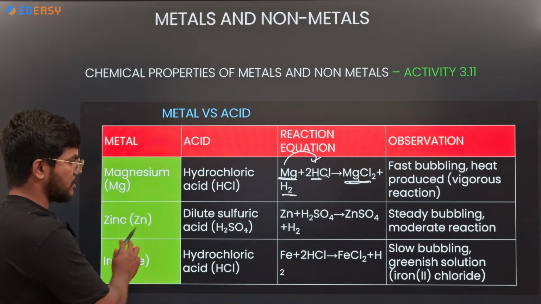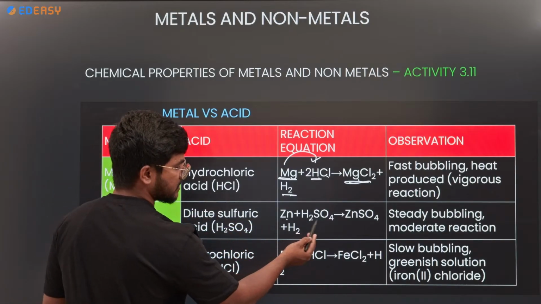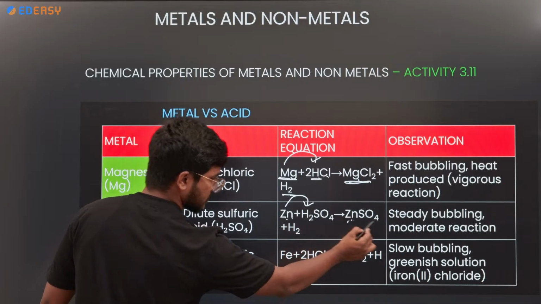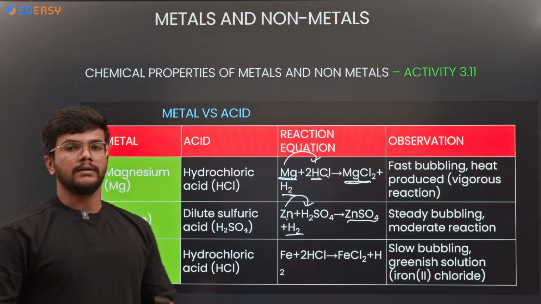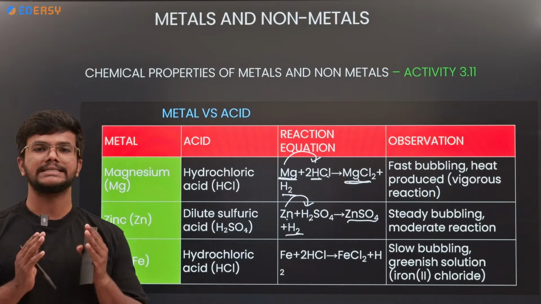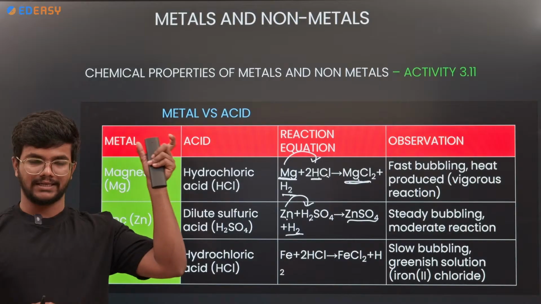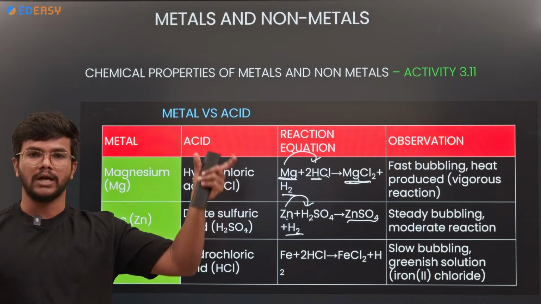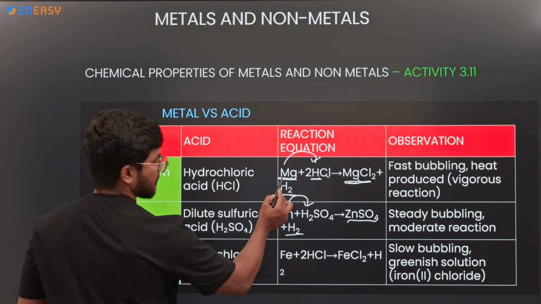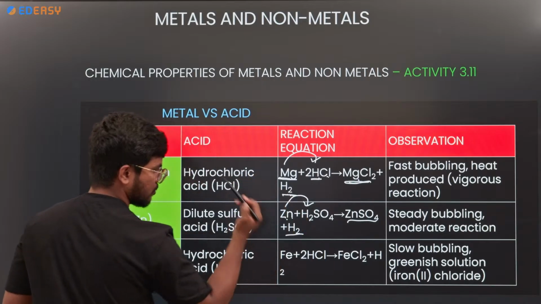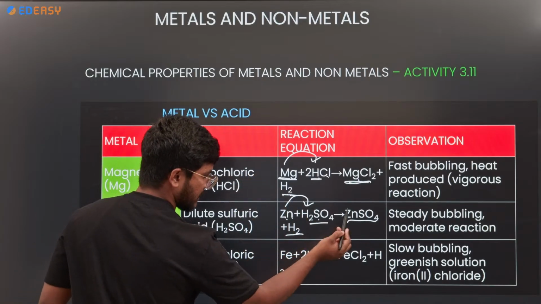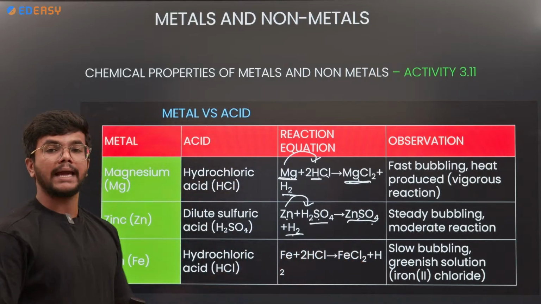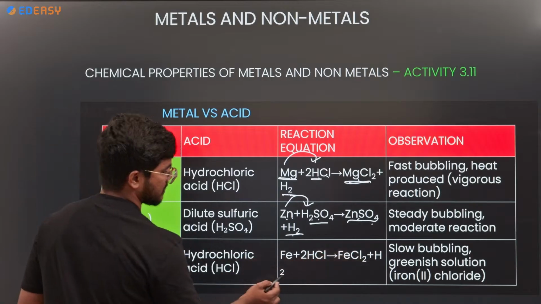In the case of zinc also, when zinc reacts with H2SO4, it displaces the hydrogen. It gives zinc sulfate, salt, plus hydrogen gas. So the general form of metal versus acid is: metal on reacting with the acid gives metal salt plus hydrogen gas. Magnesium plus HCl gives MgCl2 plus H2. Zinc plus H2SO4, which is sulfuric acid, gives zinc sulfate plus hydrogen gas. Iron on reacting with HCl gives iron chloride plus hydrogen gas.